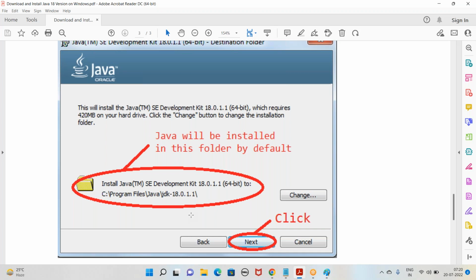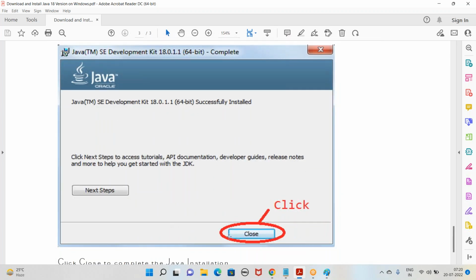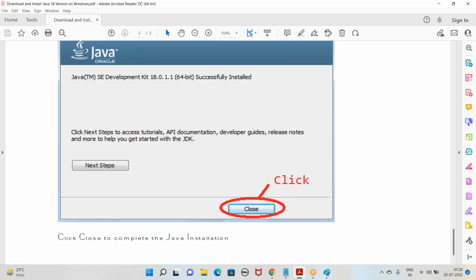If you want to install in another location, we need to click on change button to change the location of your installation. Wherever you want to install, it's up to you. Then I kept it as it is and clicked on next button, then we'll get one more window where we need to click on close button. That's it. Simple installation.